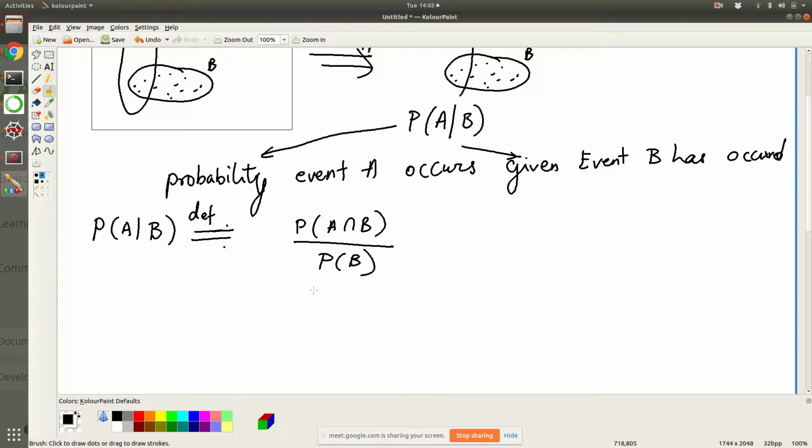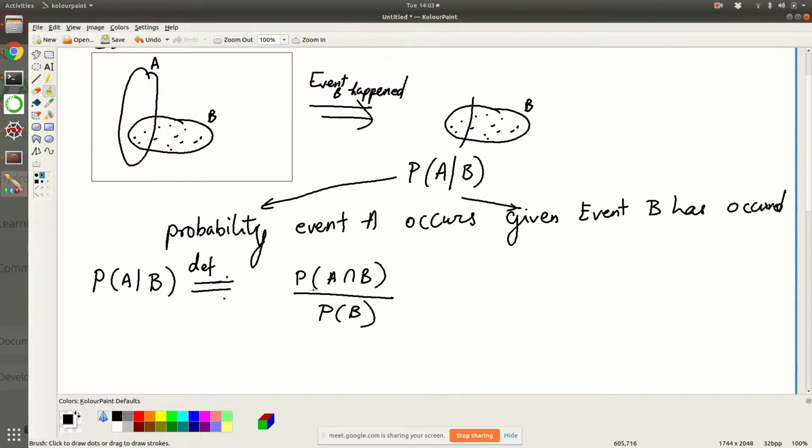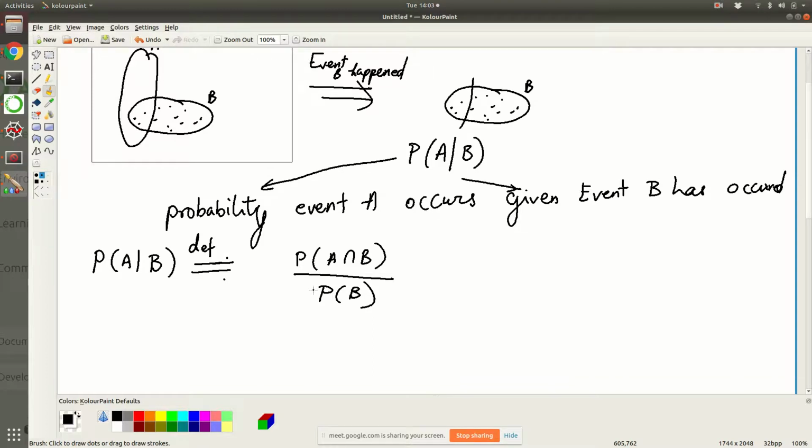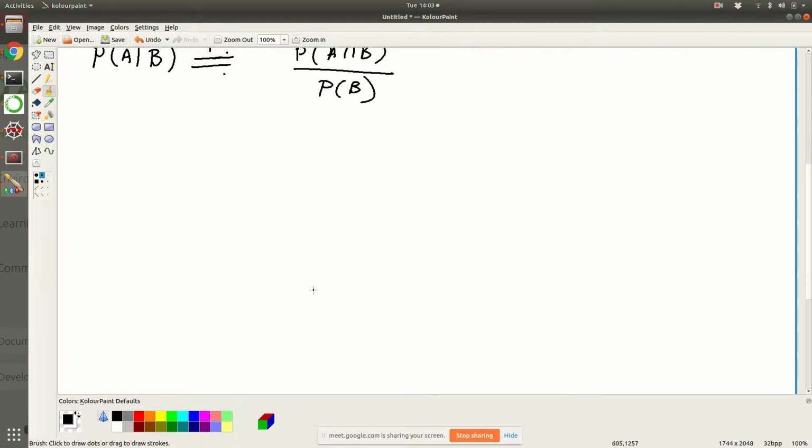When this definition is given, the intuitive understanding, that given B has happened, what's the chance A also happens, is the same meaning attributed to this definition. This definition comes because that is what makes more sense. We will see an example that will confirm our intuition. Okay, so let's do that now.